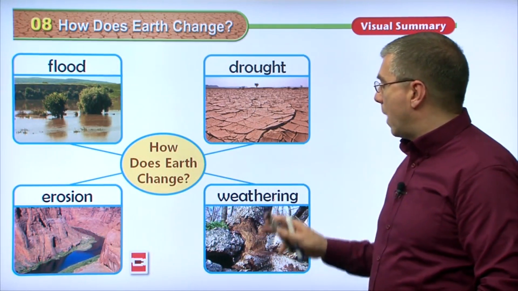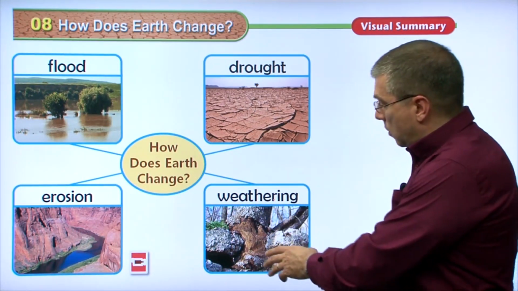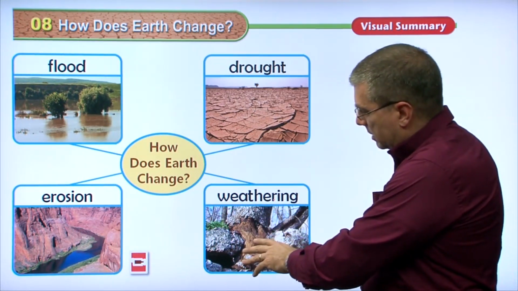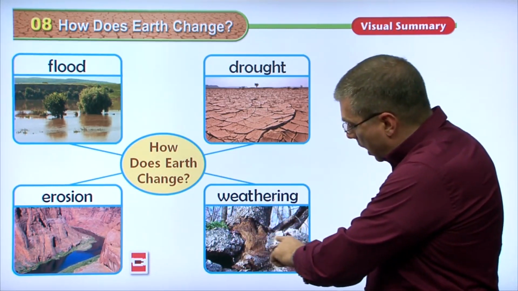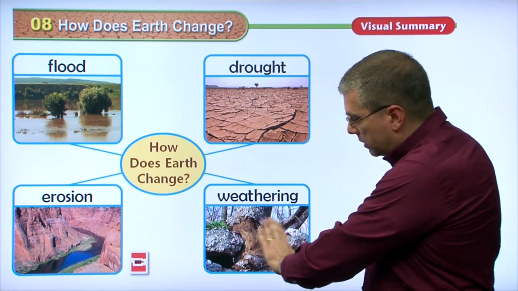Let's move on to weathering. Okay, as we saw before, the weathering, it's a kind of a picture here. We can see the tree. This is the root of the tree. A rock used to be surrounding that. The rock used to be over that.